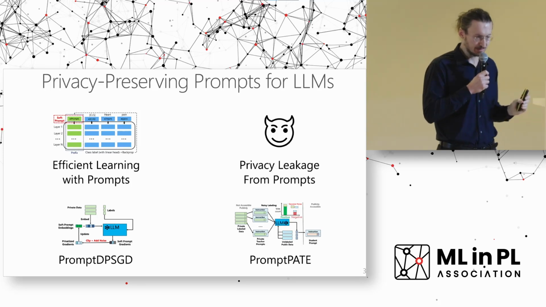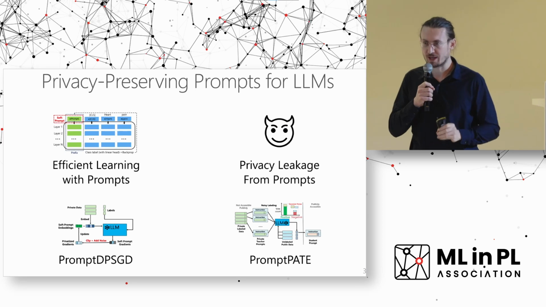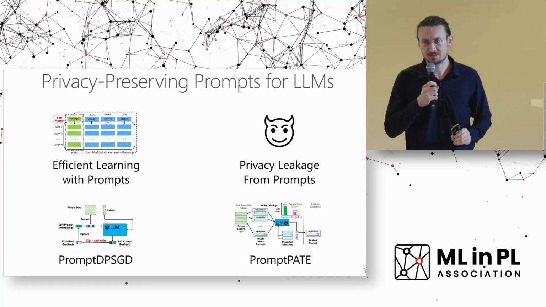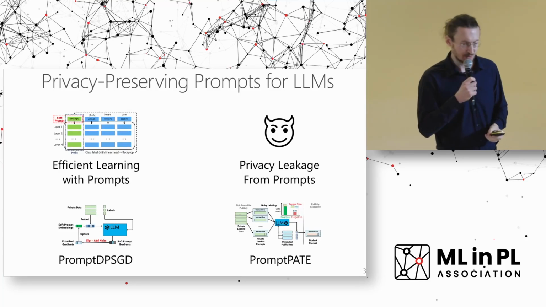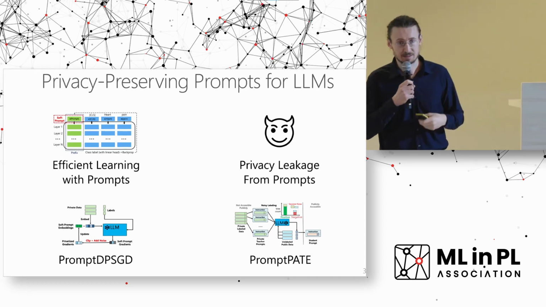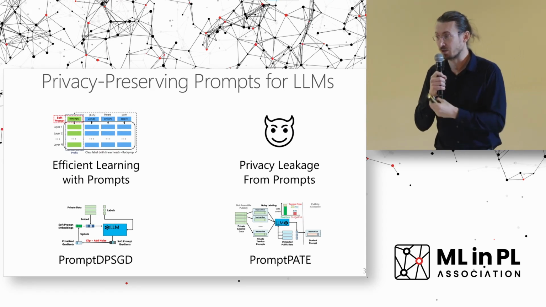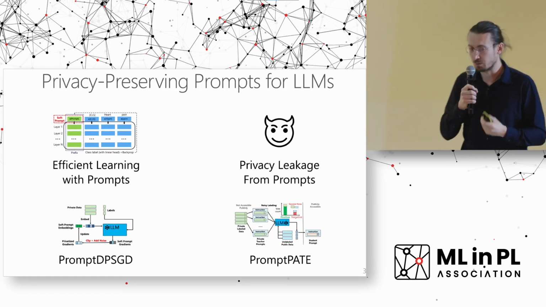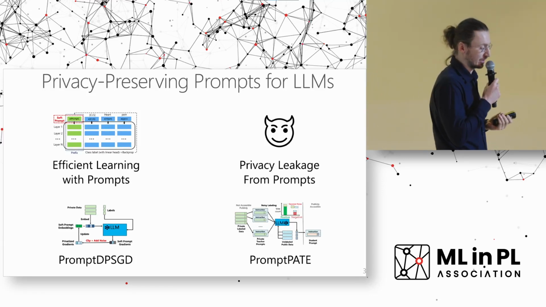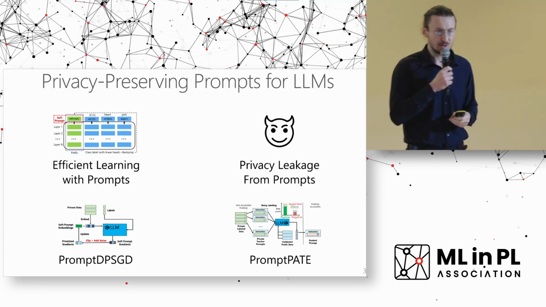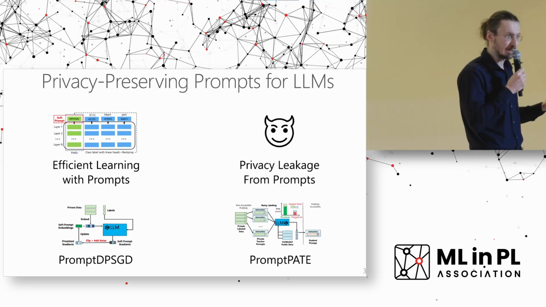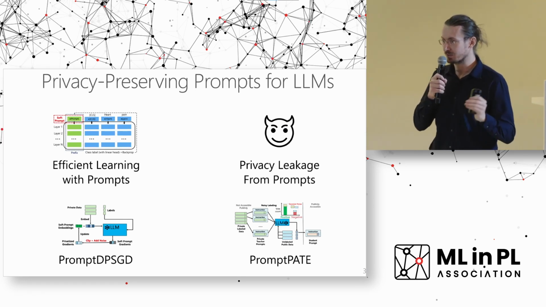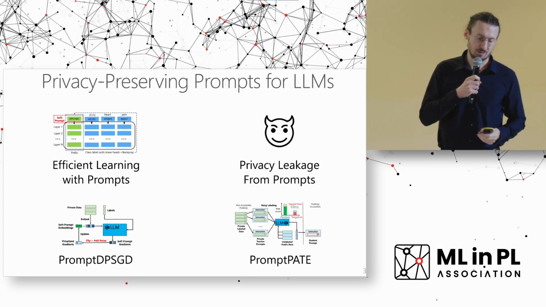So just to summarize, today I described to you how we can, first of all, efficiently adapt LLMs, and there are a plethora of ways. The recommended way is to use prompts. However, the problem is that adversaries might extract your individual data points from these prompts. So we proposed two different algorithms to protect privacy during training of these prompts. One of them is called prompt DP-SGD, where, as I described, we clip the gradients and add noise to protect the privacy. The other one is prompt PATE, where we add noise to the aggregation of the predictions from teacher prompts.